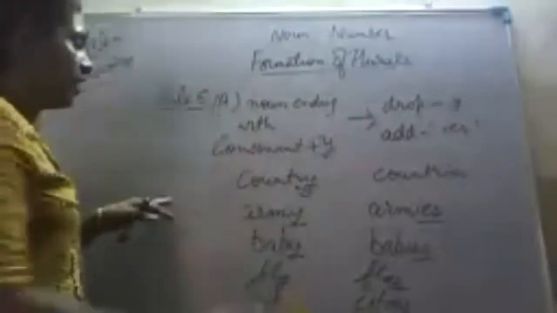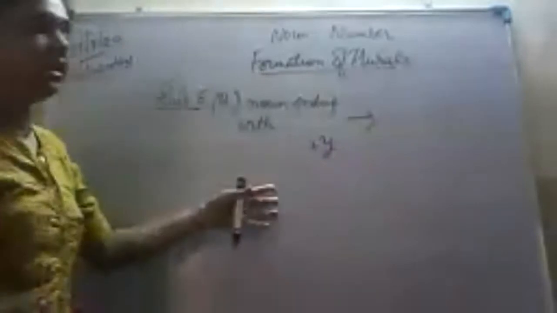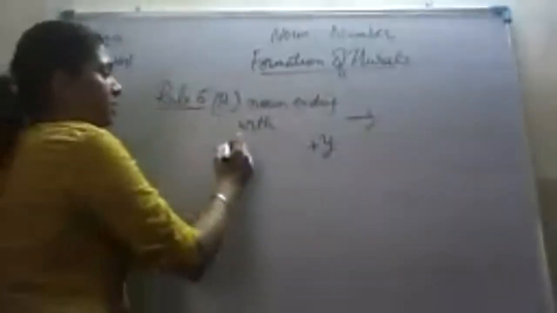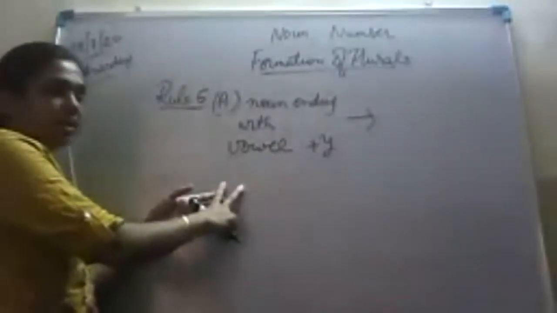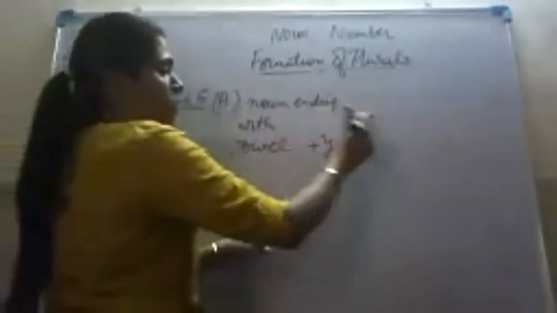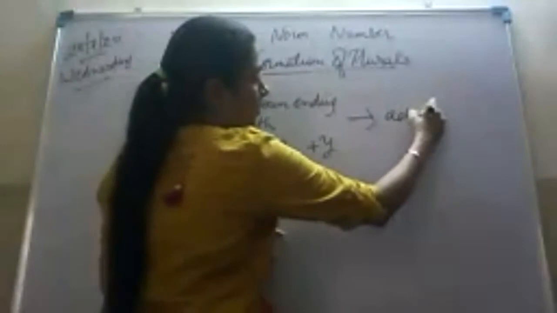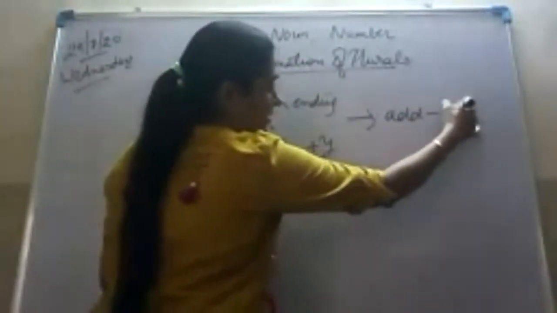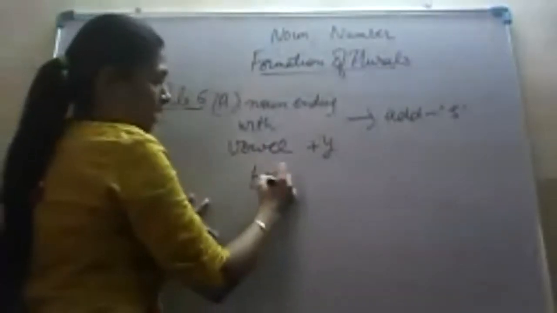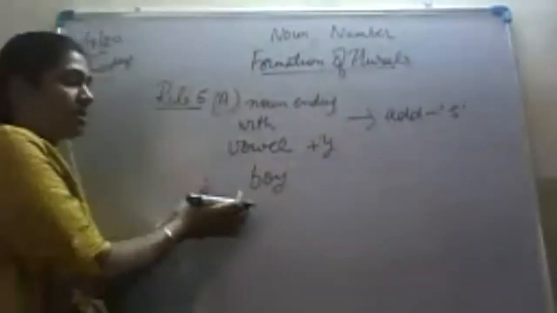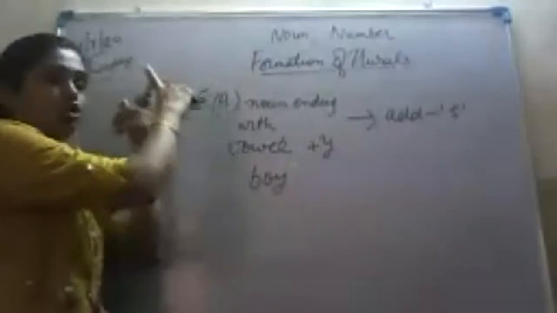Now another case in which the noun is ending with the letter Y, but it is preceded by a vowel. It is preceded by a vowel and then Y. Then its plural is formed by adding only S. Examples: boy, a very basic example which we started in the first rule also.